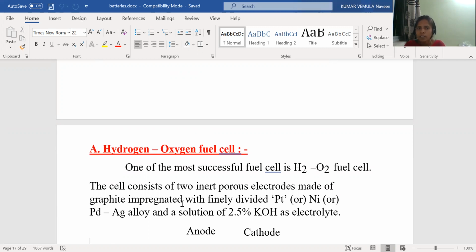But I will give the explanation for 2 minutes about the hydrogen oxygen fuel cell. See here, hydrogen is the fuel, oxygen is the oxidant. These two, fuel and oxidant, are outside the battery, and they are supplied inside the battery continuously through the anode and the cathode. Hydrogen is passing to the anode, oxygen is passing to the cathode. So hydrogen undergoes oxidation, oxygen undergoes reduction in hydrogen oxygen fuel cells. Especially these are used in space and in the military.